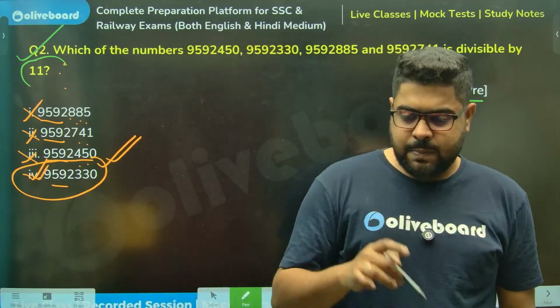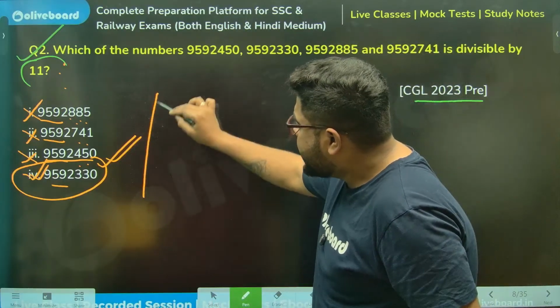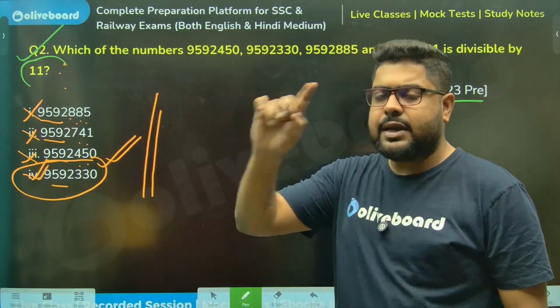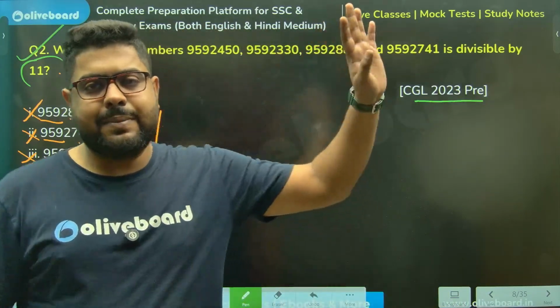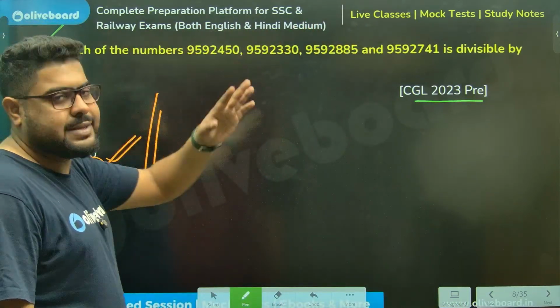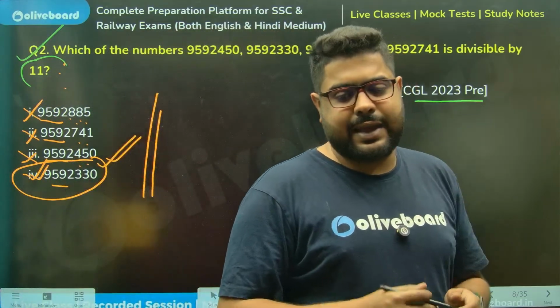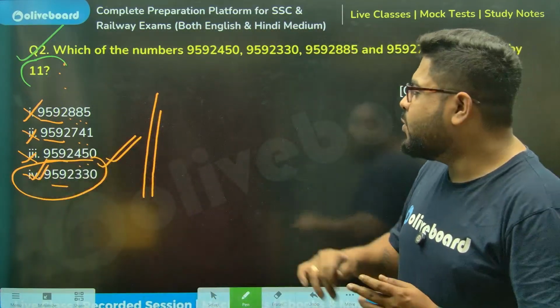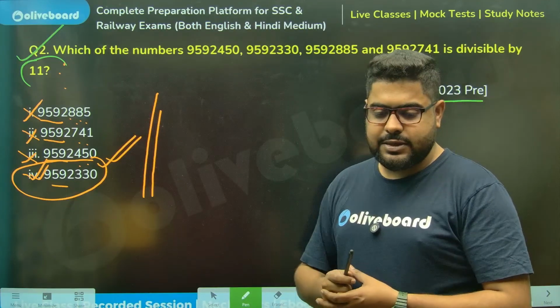Now please understand. These are the questions where if you apply the conventional rule of divisibility of 11, it will become lengthy. Now here I messed up, honestly. We took 30 seconds more than what I should have taken because I had not seen this too.